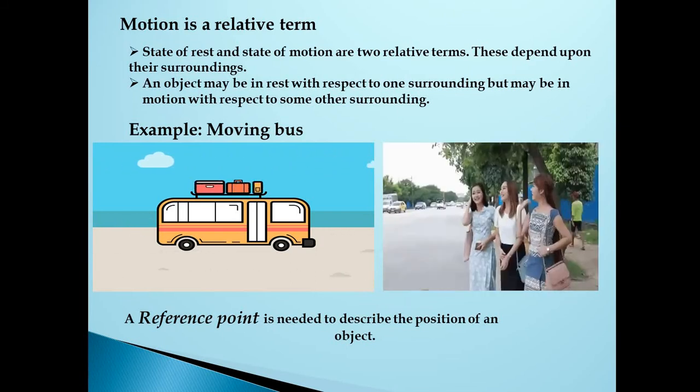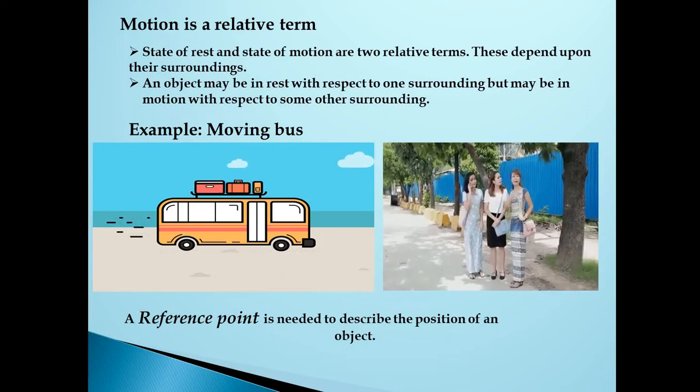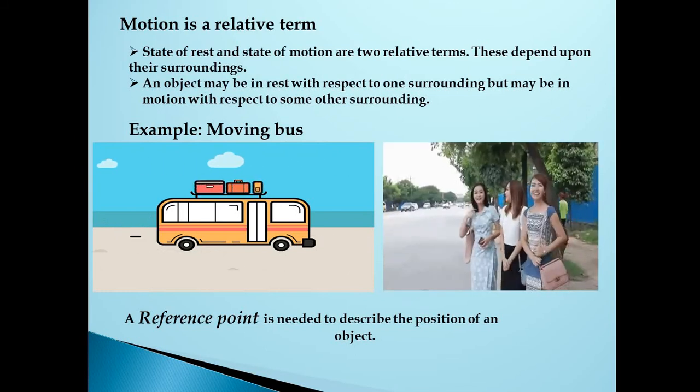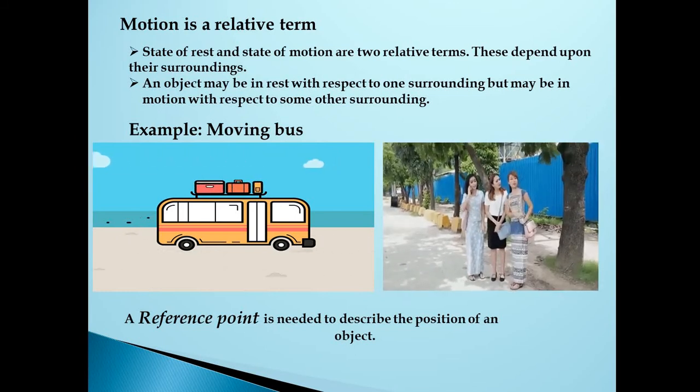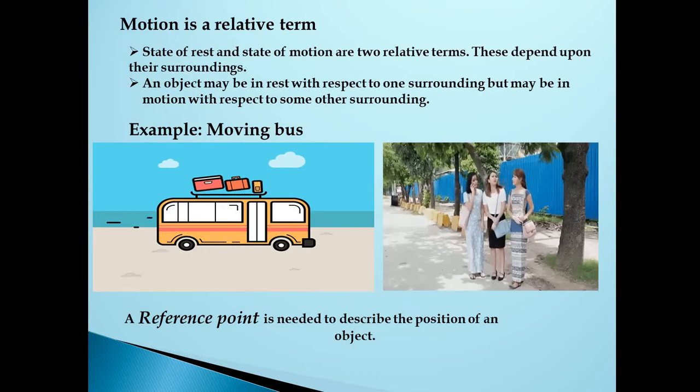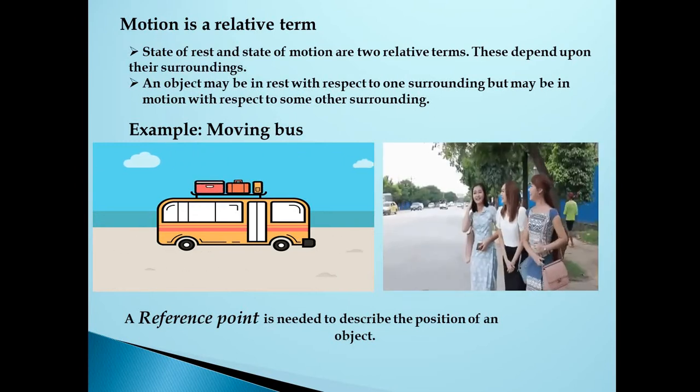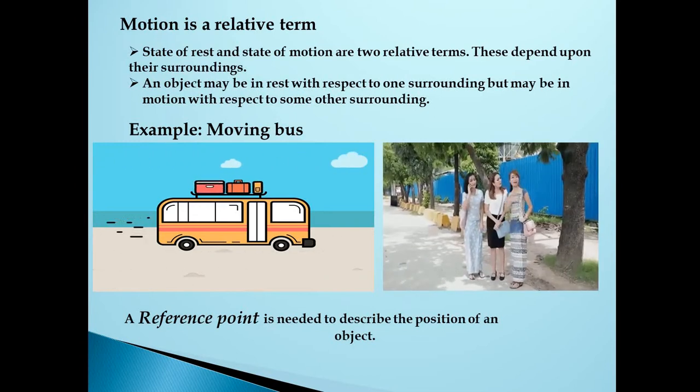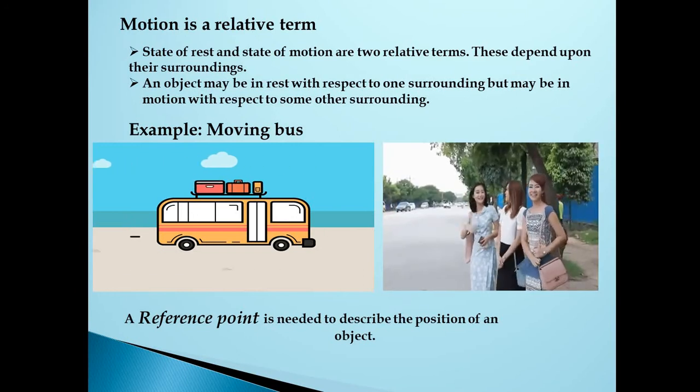Whereas the passengers inside the bus observe their fellow passengers at rest. Okay, let us go to the next topic: the types of motion. But before going to types of motion, let us recall what we have gone through.